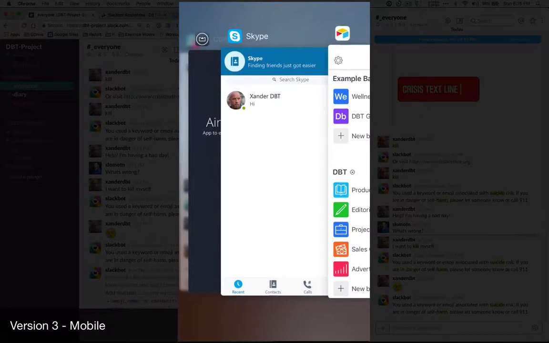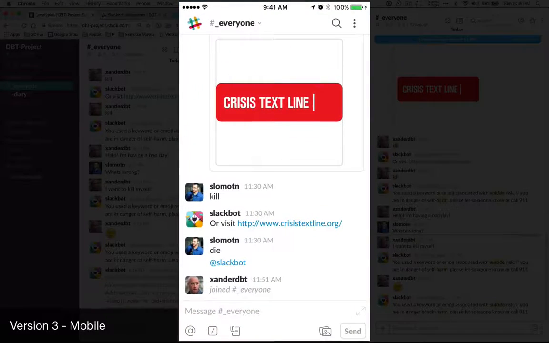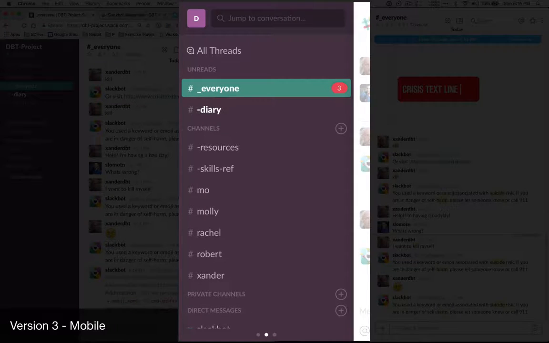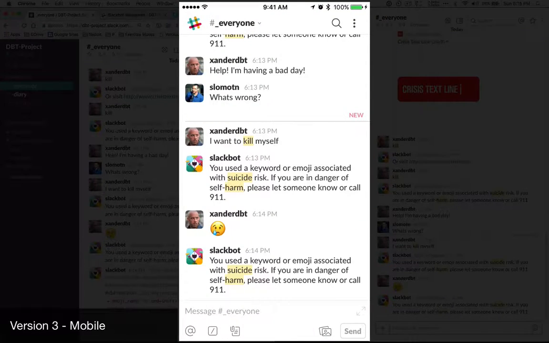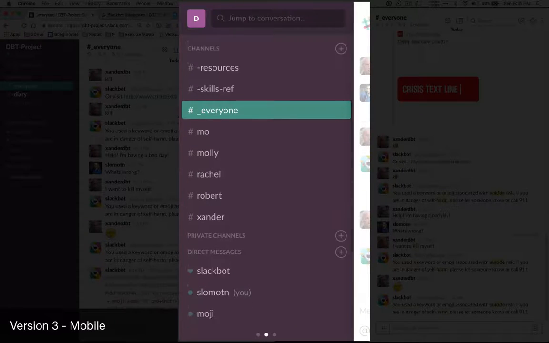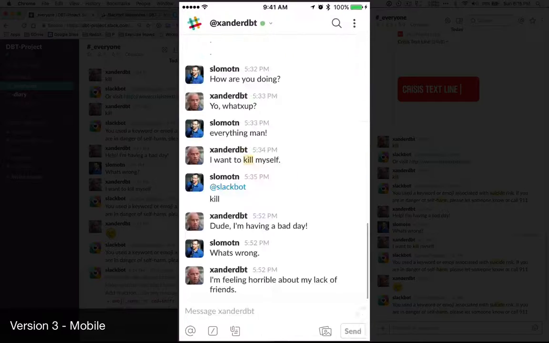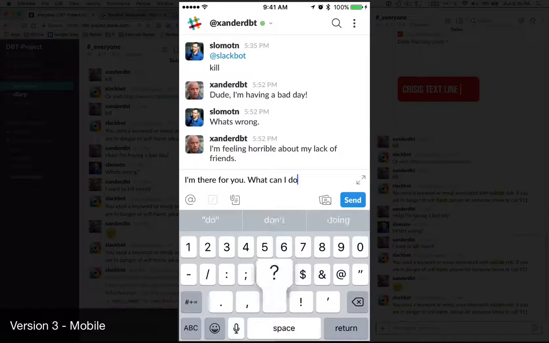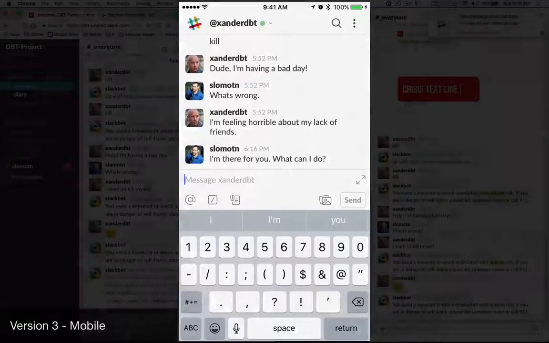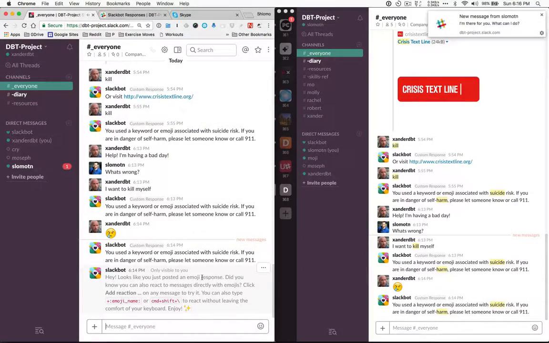In addition to that, we can see here that in the group, we got updates now, and in everyone, we can see that Xander was unfortunately thinking about hurting himself. We can also message Xander directly and tell him, "I'm there for you. What can I do?" But that's texting. That's really not an adequate response for somebody who's going to hurt themselves.